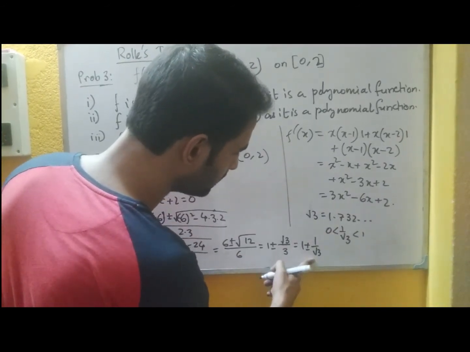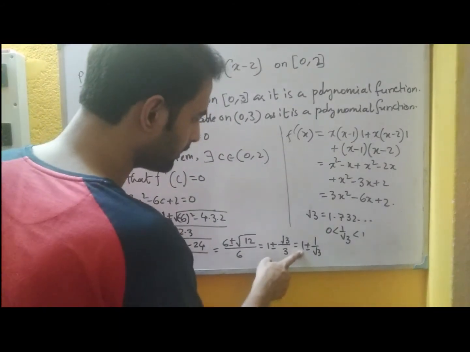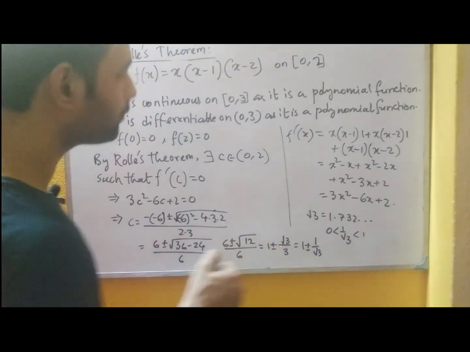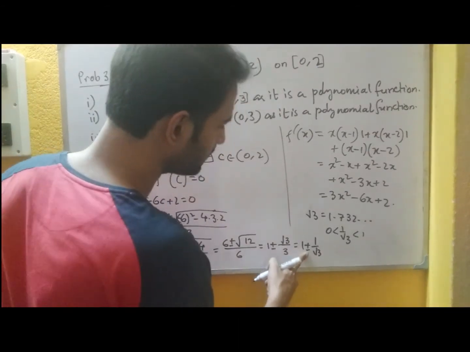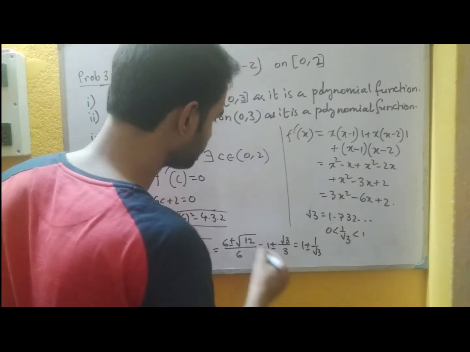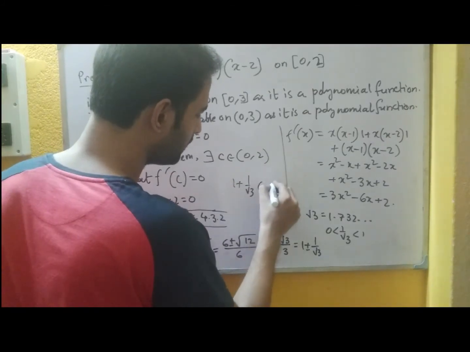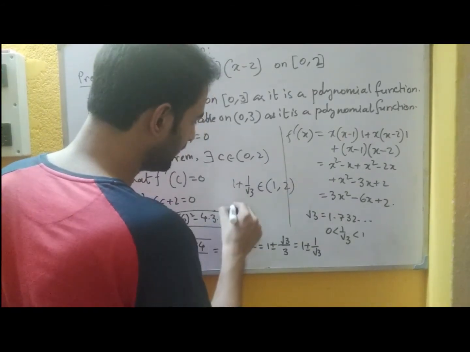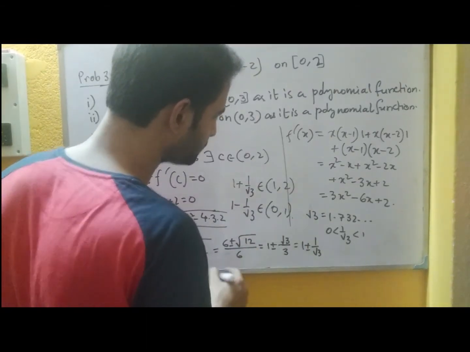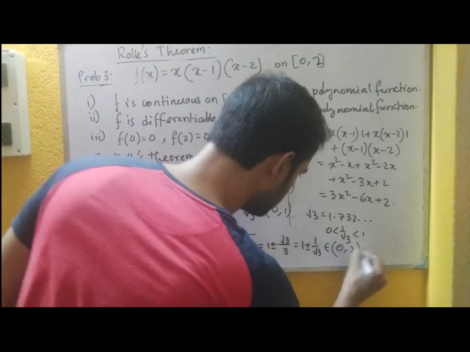So adding a quantity which is between 0 and 1 to 1, it will become greater than 1, that is in between 1 and 2, and subtracting the same quantity from 1 will lie in 0, 1. So we are getting two values, 1 plus 1 by root 3, that belongs to 1 comma 2, and 1 minus 1 by root 3, that belongs to 0, 1. So in both the cases we are getting the values within 0, 2.